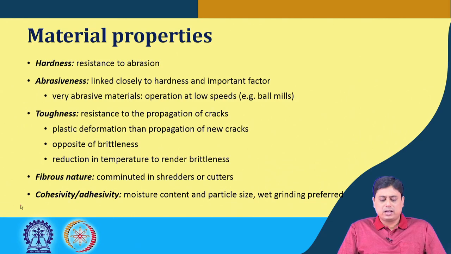The moisture content and particle size basically dictate these properties. In such cases, when there is this cohesive or adhesive property, the flowability of the particles or the feed becomes very low.